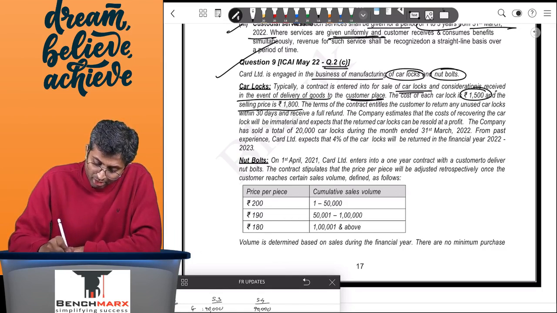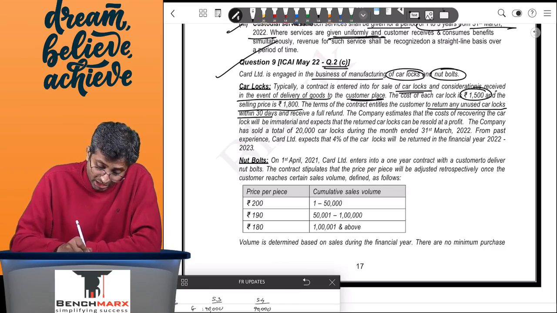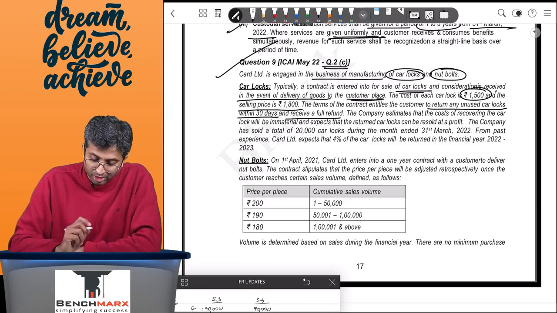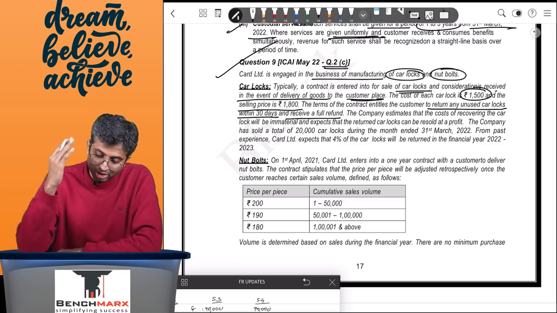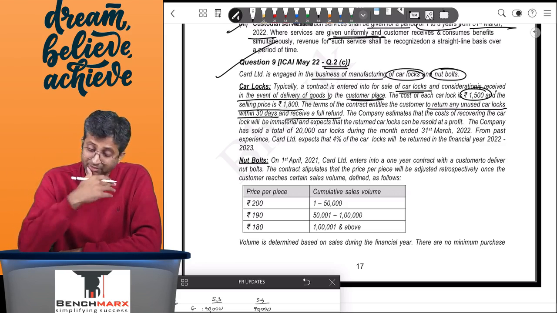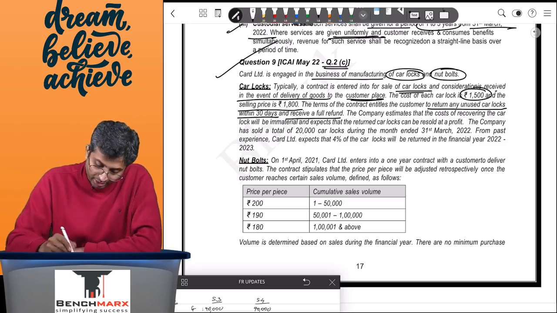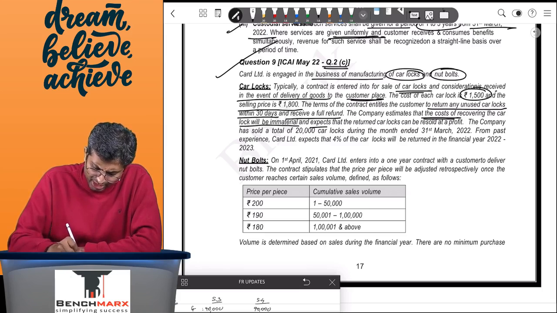The terms of the contract entitle the customer to return any unused car locks within 30 days and receive a full refund. So you can return the unused car locks within 30 days and receive a full refund. So this is a sale subject to return. The company estimates the cost of recovering the car locks will be immaterial and expects that the returned car locks can be resold at a profit.